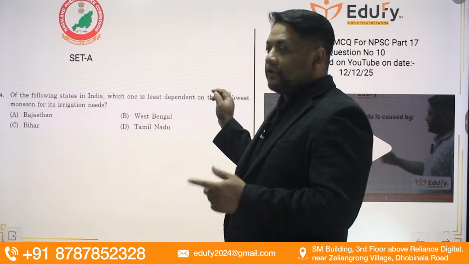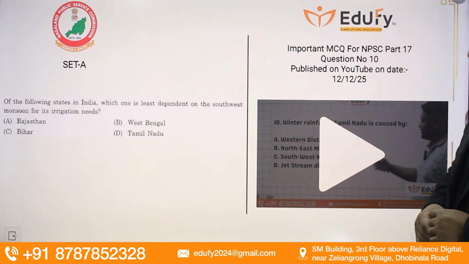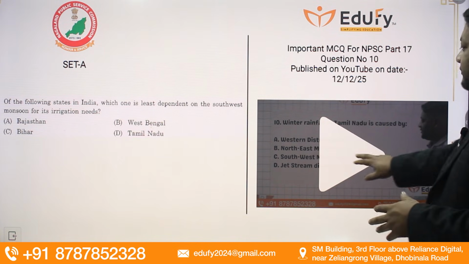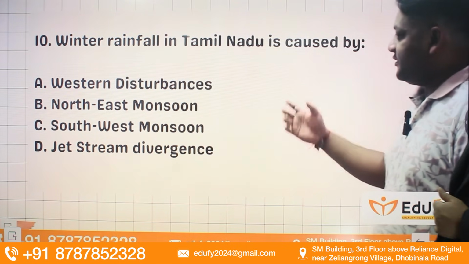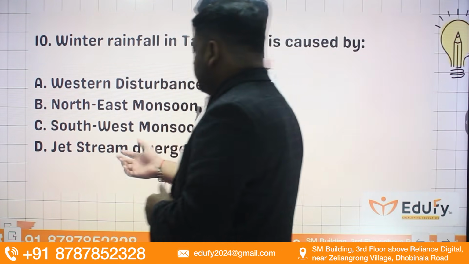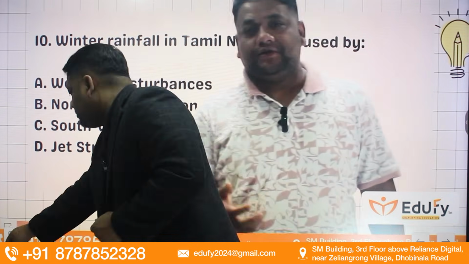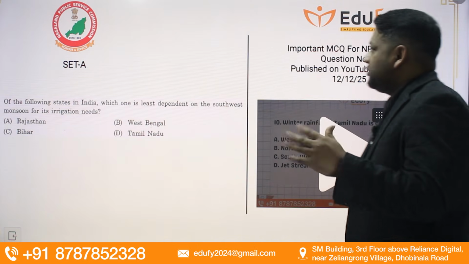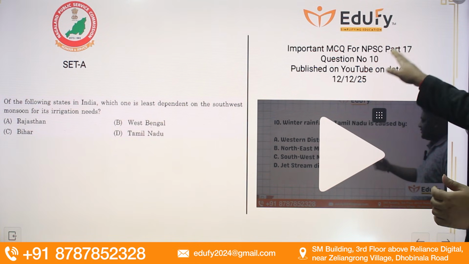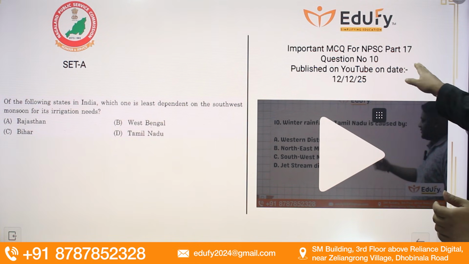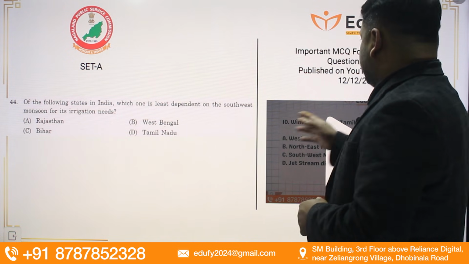Okay, that is question number 44 of the exam. Next question, which following state in India? That is the same, again another reference to Tamil Nadu. Let me play this for you. Winter rainfall in Tamil Nadu is caused by western disturbance, northeast monsoon, southwest monsoon, or western divergence. Recently in current affairs also you must have noticed. It is almost the same video, but okay, 12, 12, 25, and the video is number 17 and question number 10. Okay, next question, again the same.